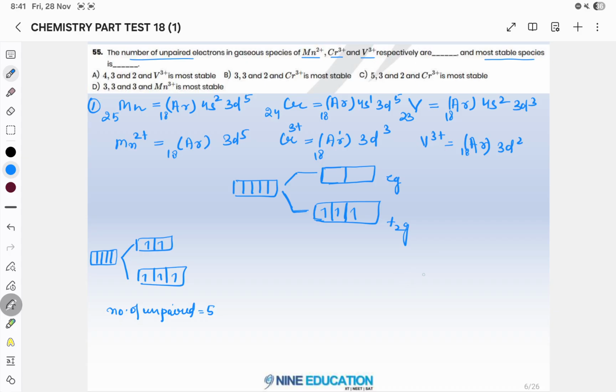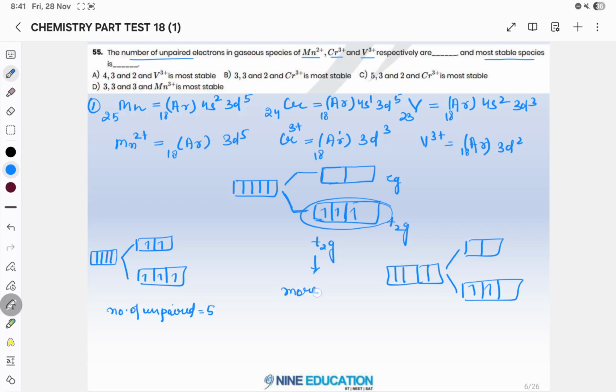In the case of vanadium, if we go, you have to fill how many electrons? 1, 2. So if you see, T2g is half filled, which is more stable as compared to the other two cases.